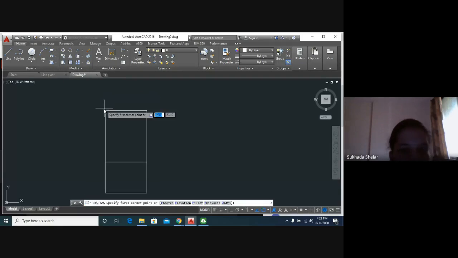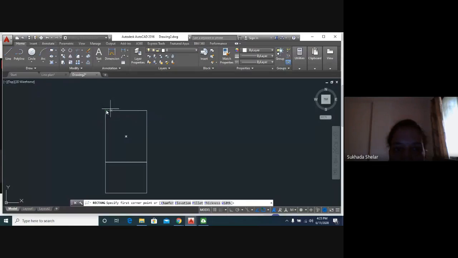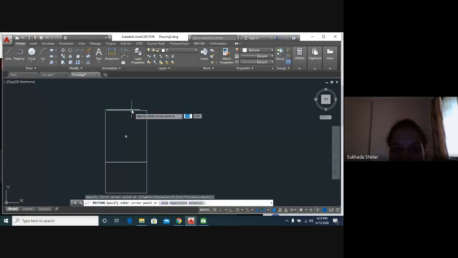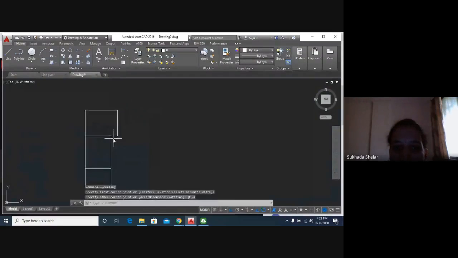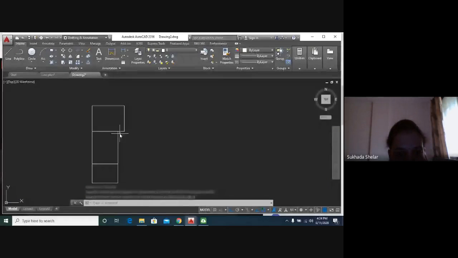5 by 4 meters. I will specify over the living room. Specify first point, then I will type my dimensions, that is 5, 4. Okay, this will be our kitchen. Very easy, very much understanding, right? If you don't understand, we will again repeat this command. Please let me know.